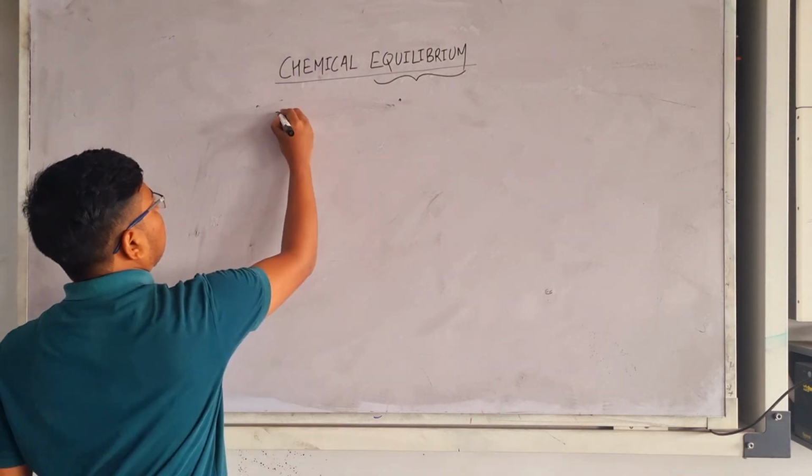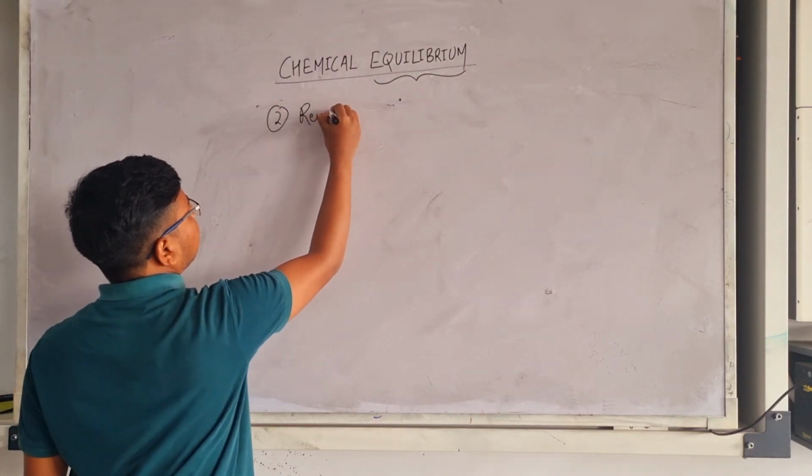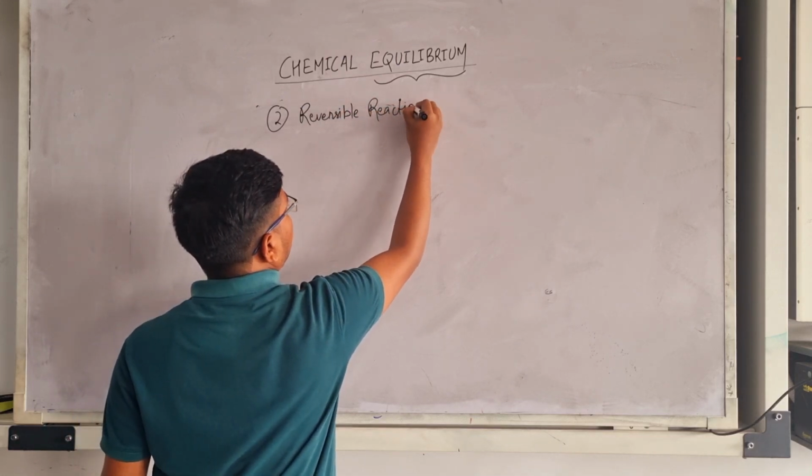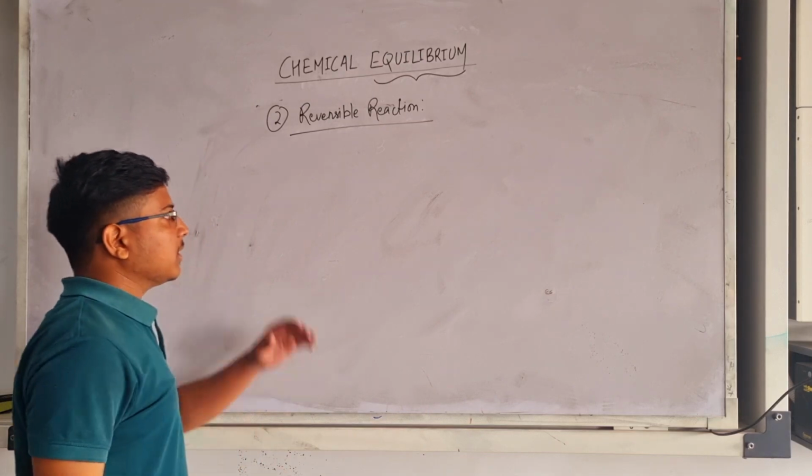The second type of reaction is the reversible reaction. In the reversible reaction, what happens?